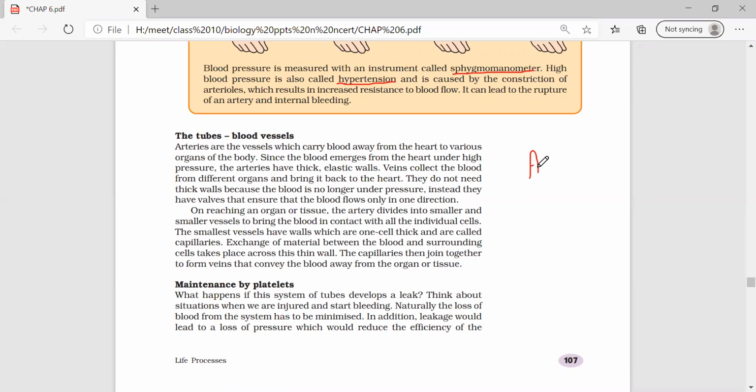So I'm moving on with the next. I think all of you know the difference between arteries, veins, and capillaries. Which is thick walled? Arteries. Which is elastic?